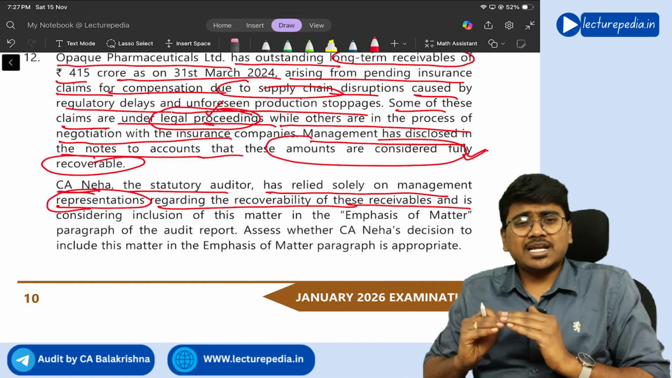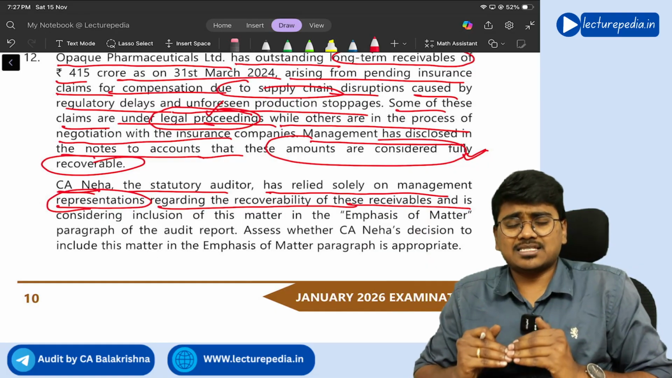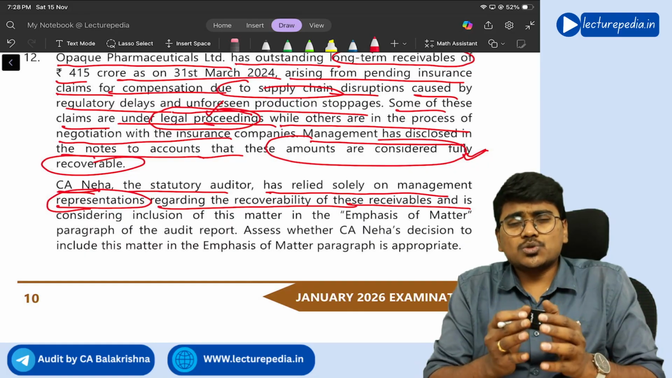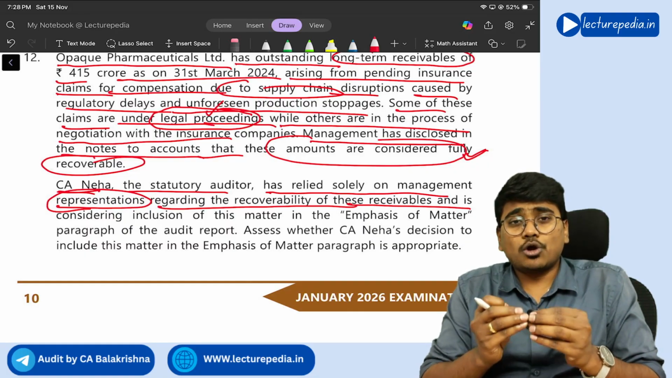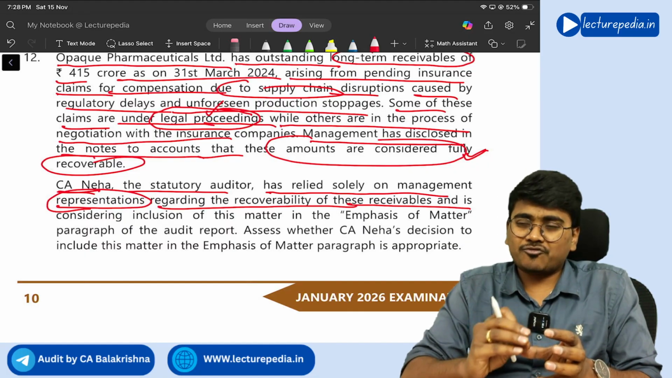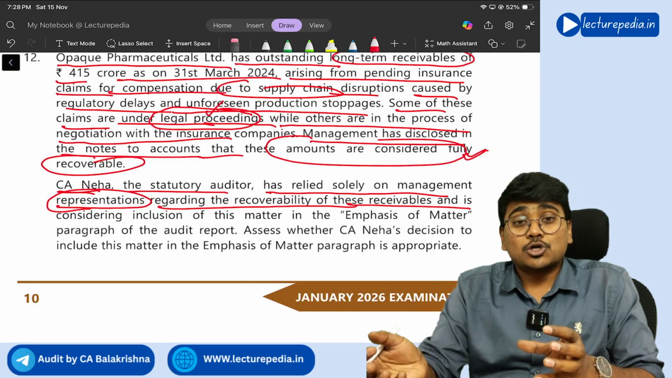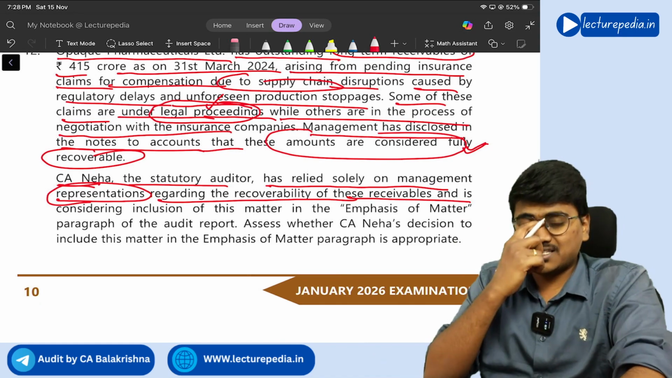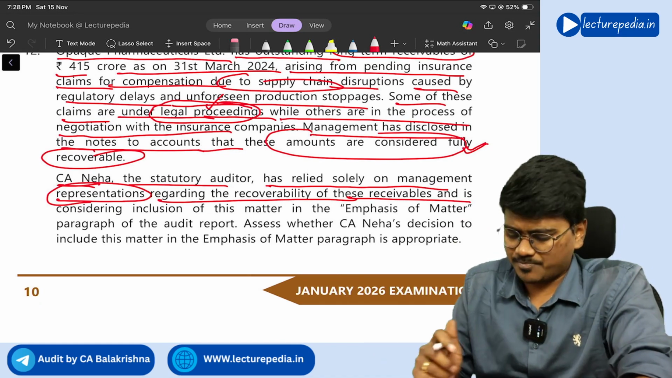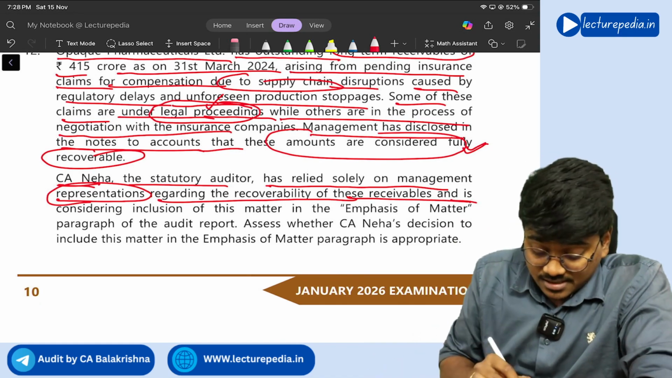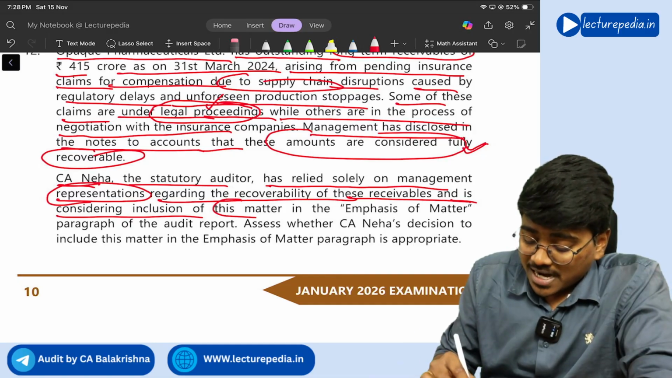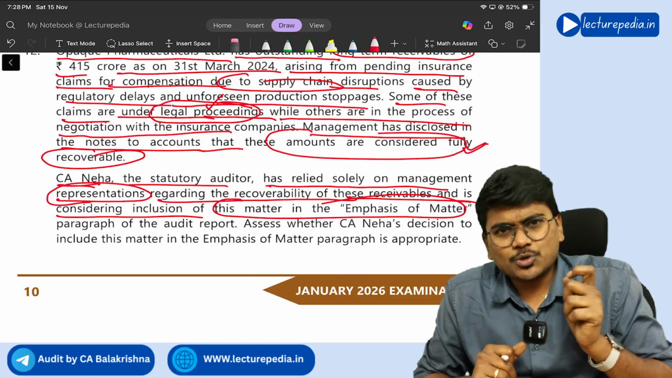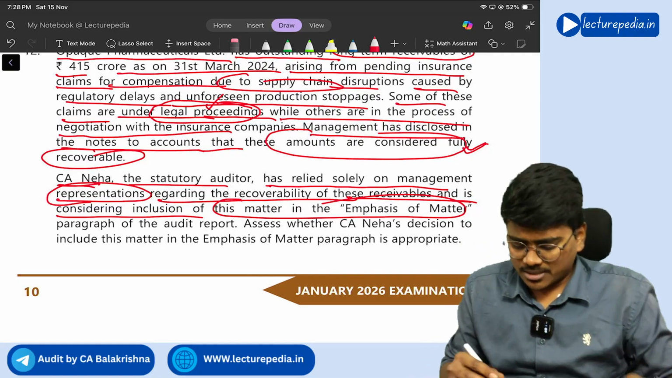No, you should never place reliance only on the written representation. You should not use the written representation as sole audit evidence. Along with that, you should perform other audit procedures to obtain corroborative audit evidence. Correct or not? So what CA Neha has done is not proper, and she is considering inclusion of this matter in the emphasis of matter paragraph. See, when can you include a matter in an emphasis of matter paragraph?